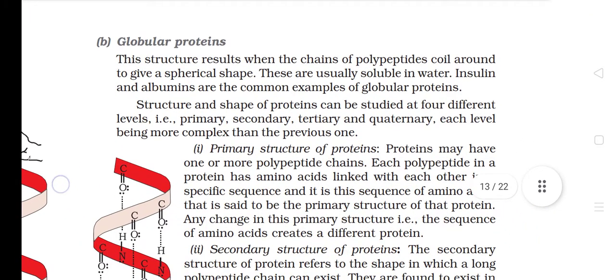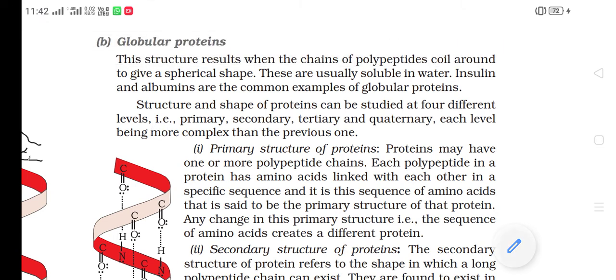B. Globular proteins. This structure results when the chains of polypeptide coil around to give a spherical shape. These are usually soluble in water. Insulin and albumins are the common examples of globular proteins. The structure and shape of proteins can be studied at four different levels, that is primary, secondary, tertiary and quaternary, each level being more complex than the previous one.